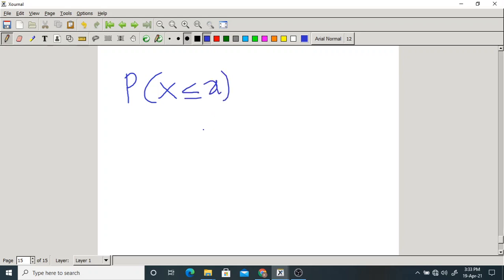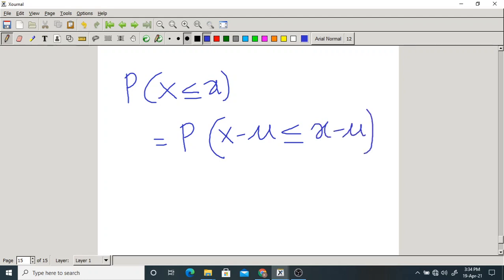Now I'll do subtraction on both sides: X minus mu is less than or equal to, please make a note of this, small x minus mu. I am subtracting this mu on both sides of the inequality.